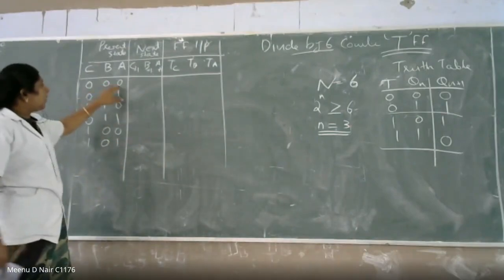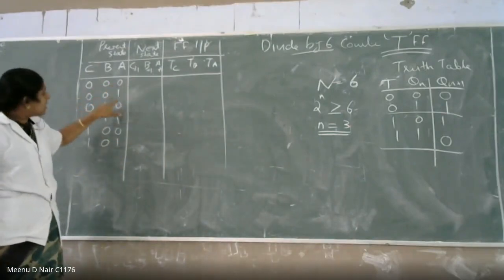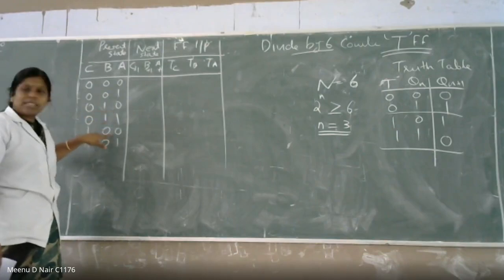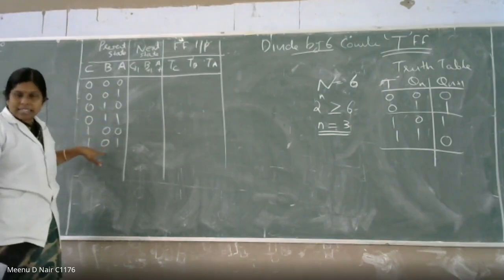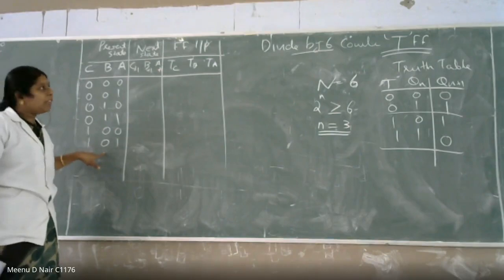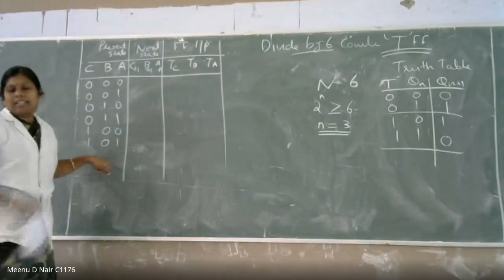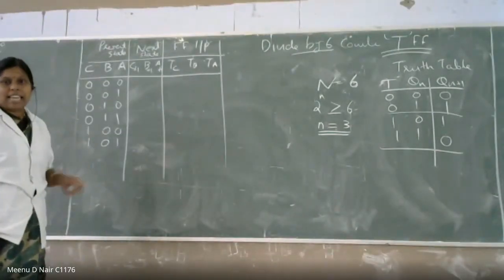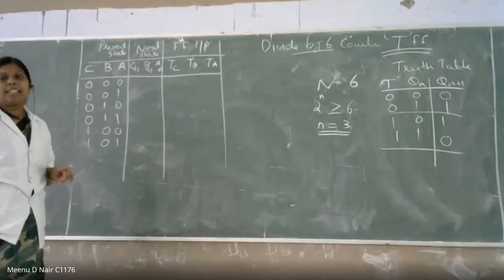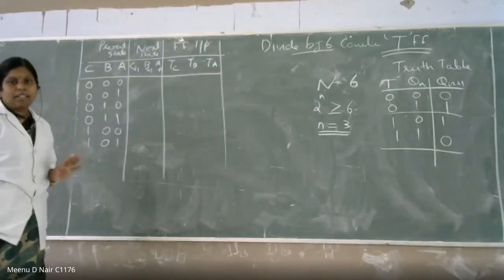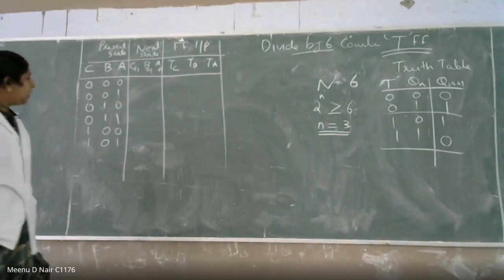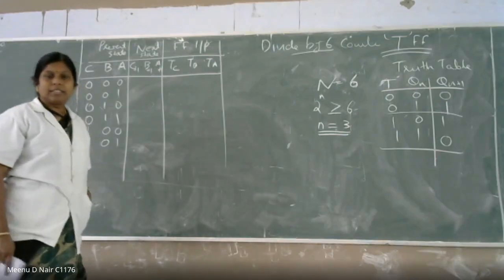So 0 0 0 is your state 1, this is state 2, state 3, state 4, state 5, and this is your state 6. Totally 6 states will be there for the counter. That is not the number 6; it is only state 6. You have to keep in mind, 6 states are there, it's not the number 6. Okay, is that clear?